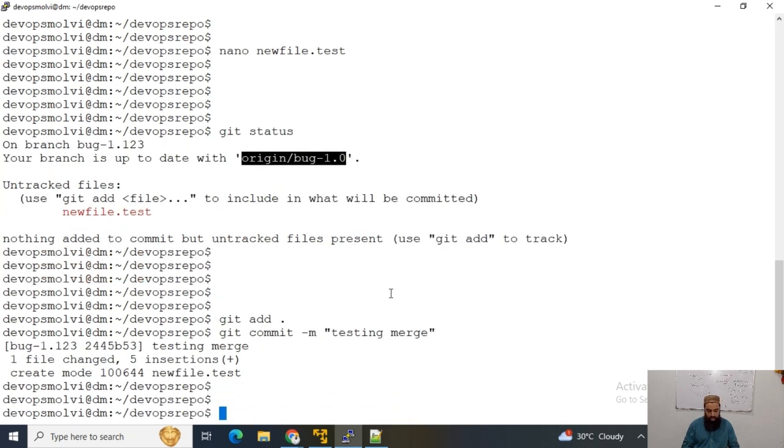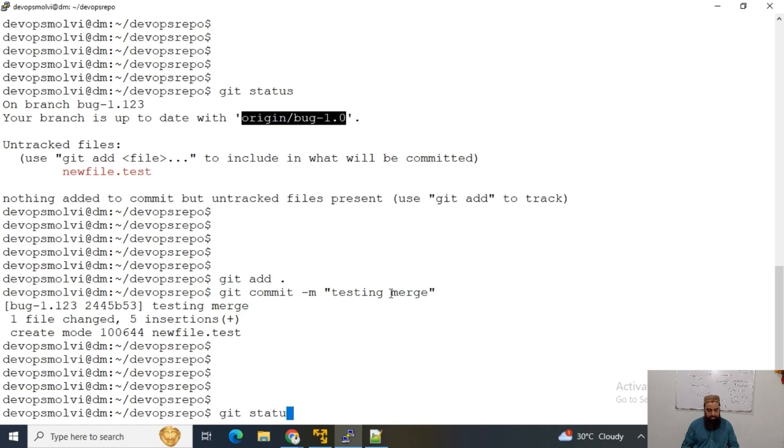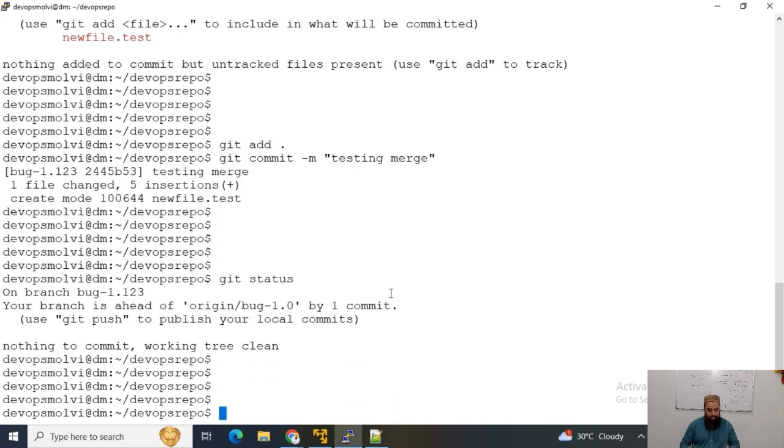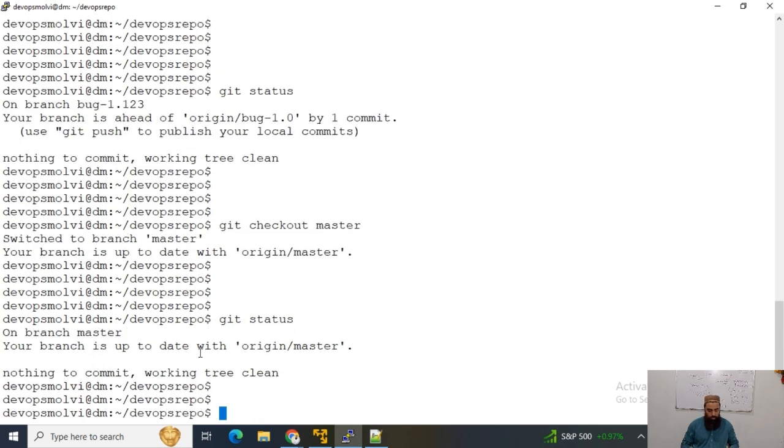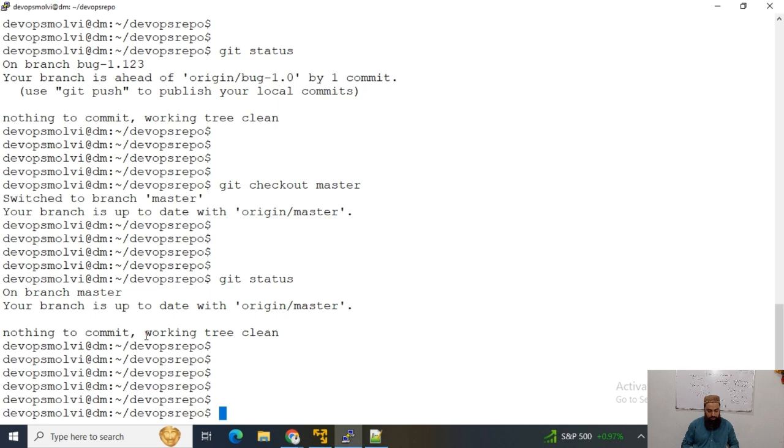So now I will check the git status and it is working tree clean. Now I can switch, git checkout master, and git status. Okay, we are on our master branch.